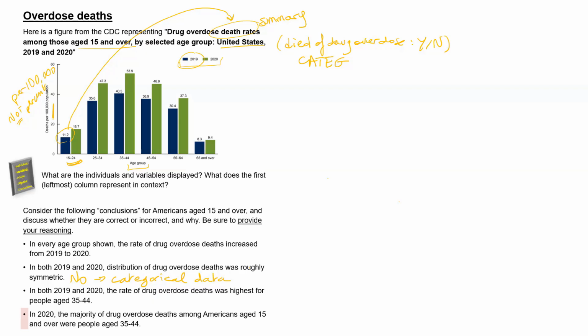But it doesn't tell us, out of all the people who died of drug overdose, what percent were ages 35 to 44. We have no idea. This graph does not tell us that information. And we cannot even try to compute it because we don't know how many people total of the American population are in each of those age groups. The question is asking about the inverse conditional distribution, and it cannot be inferred from the information we have here.